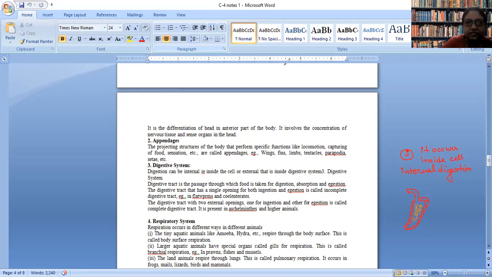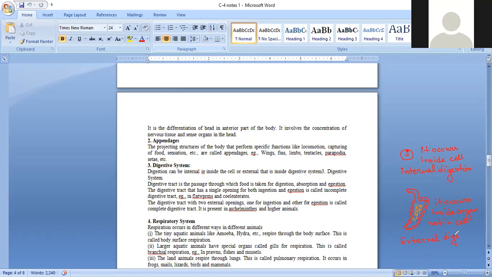So in this case, the digestion occurs inside the organ, not inside the cell. Such a type of digestive system or digestion is known as external digestion. Is this part clear, beta? Yes, ma'am. Yes, ma'am.